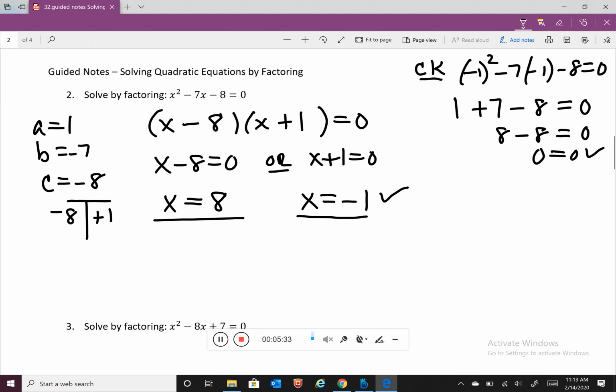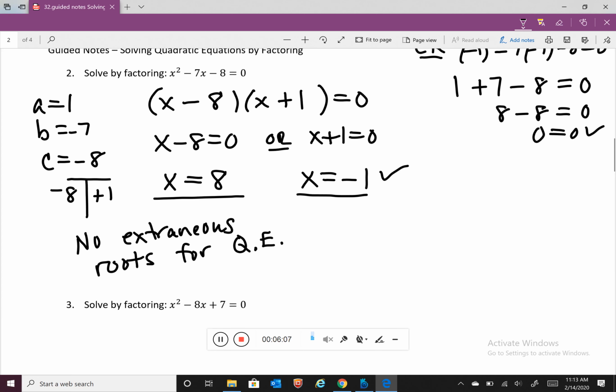And just as a note, quadratic equations do not have extraneous roots or extraneous solutions. So no extraneous roots for quadratic equations. If a solution does not check, that means somewhere along the way we made a mistake, either in the check itself or in the solution. So make sure you know it should always check.